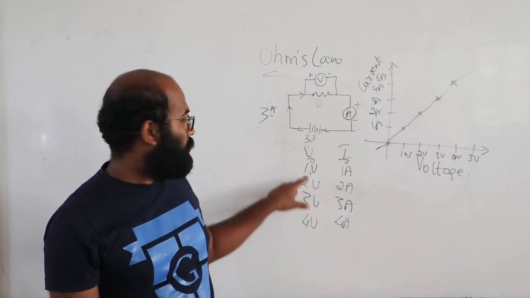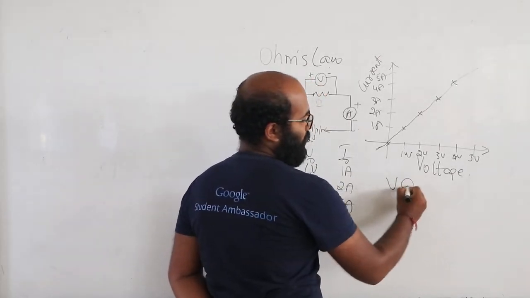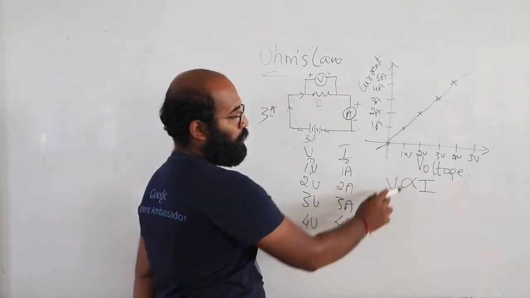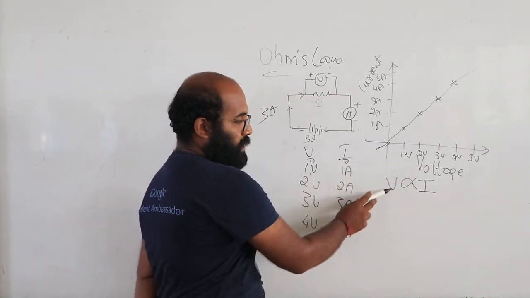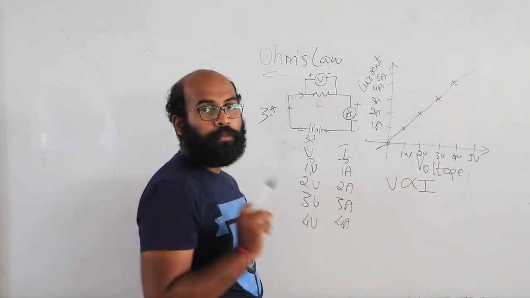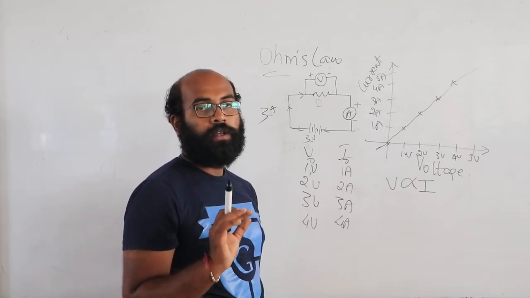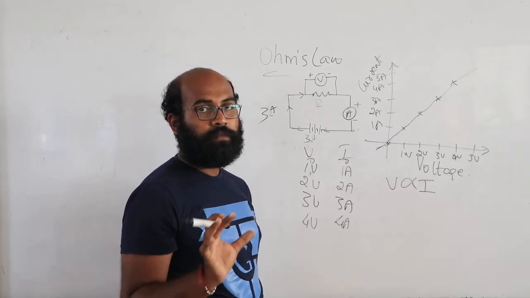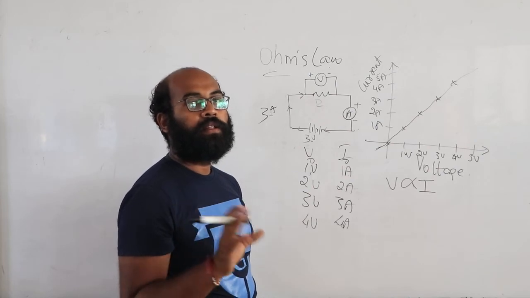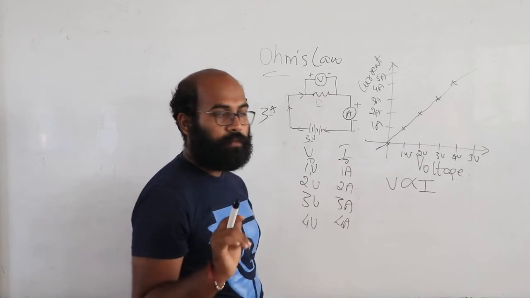What it says is potential difference V is directly proportional to current. This is the proportionality symbol. Potential difference is directly proportional to current, provided its temperature remains the same. This is very important. You have to write that. If you skip the part that is for a constant temperature, then the Ohm's law statement that you have written is wrong. That is very important.